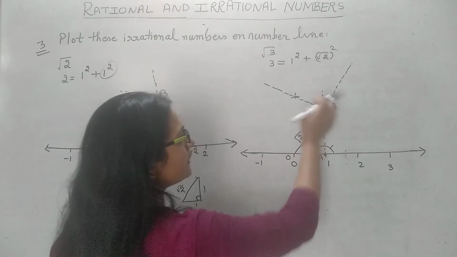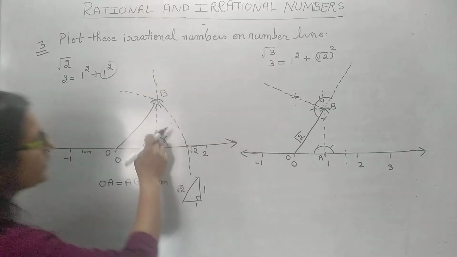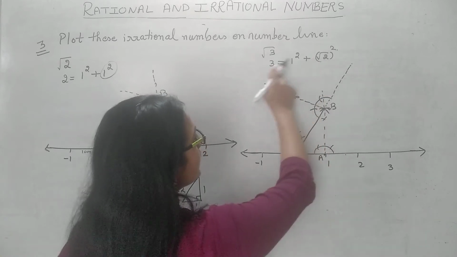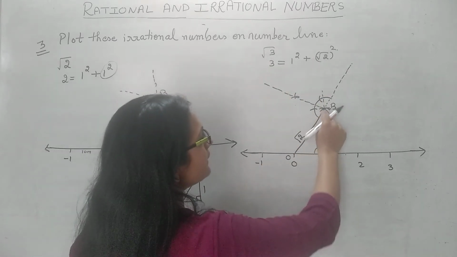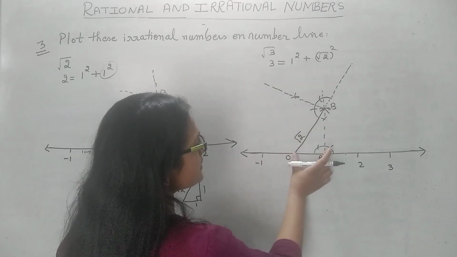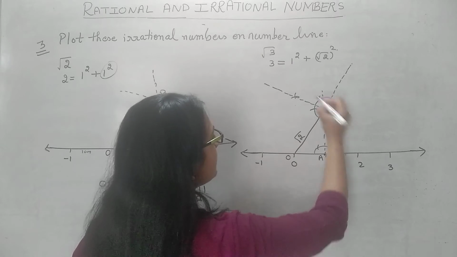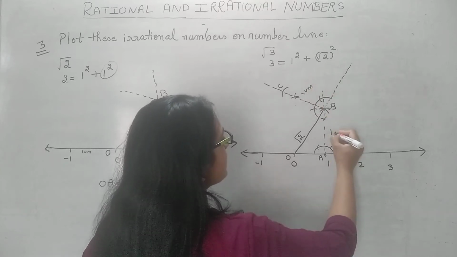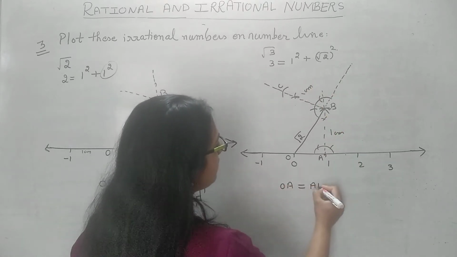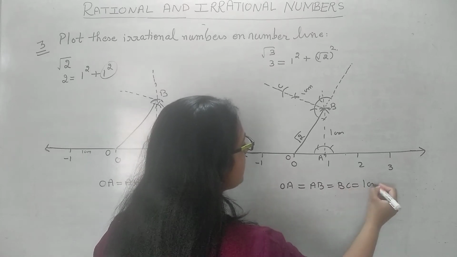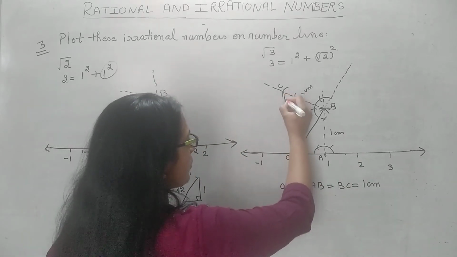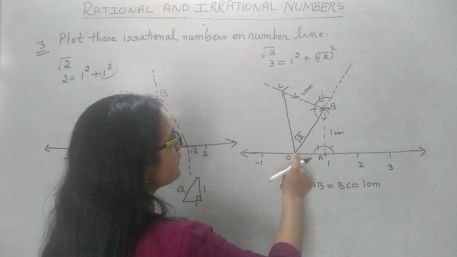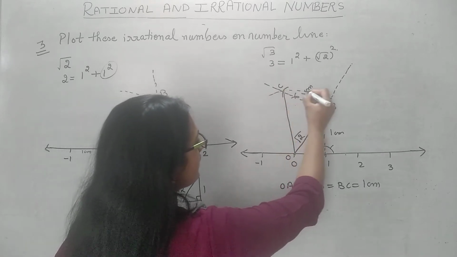First we made √2, this 1 was √2. We plotted √2 here. We are not plotting here because we do not have to plot √2. We have to plot √3. Now we make 90 degree with the help of compass at B. This distance is 1, here we drew an arc of 1. Now with B as center again you make an arc of radius 1 centimeter. Just like this was 1 centimeter, OA, AB, and now this BC, each of them is 1 centimeter. Then you join this OC. With the help of compass, with O as center and OC as radius, you make an arc.